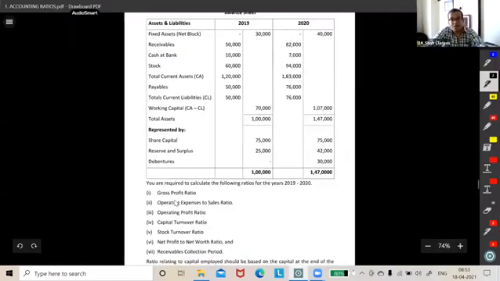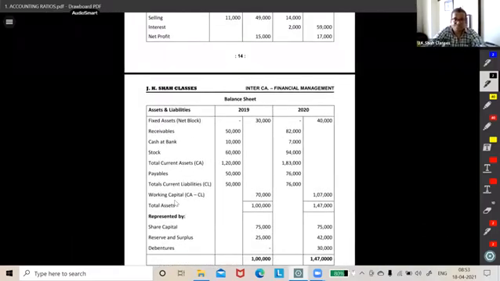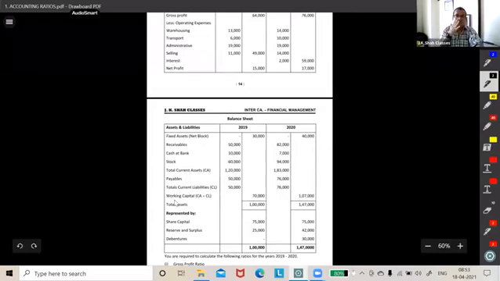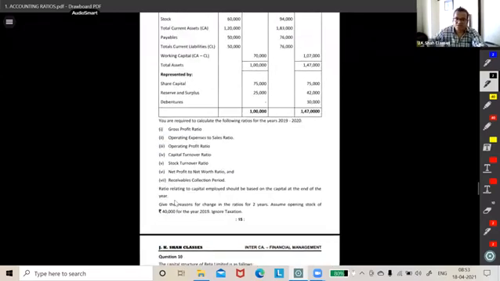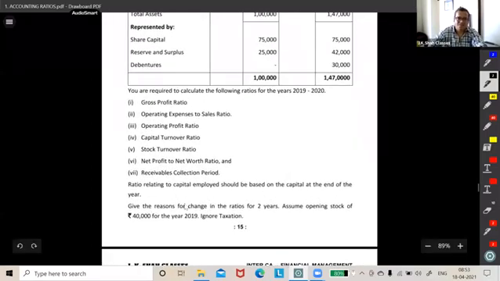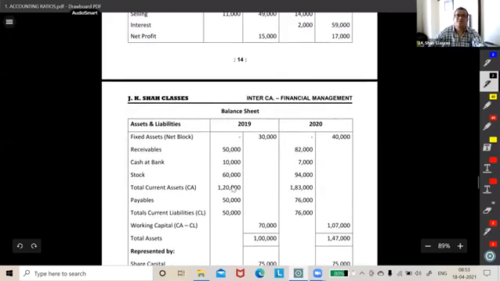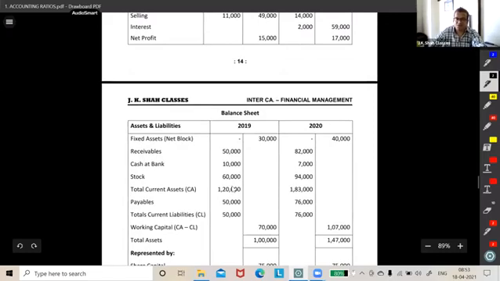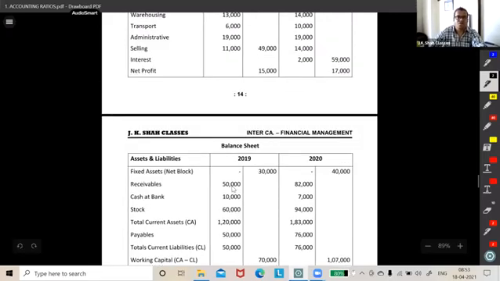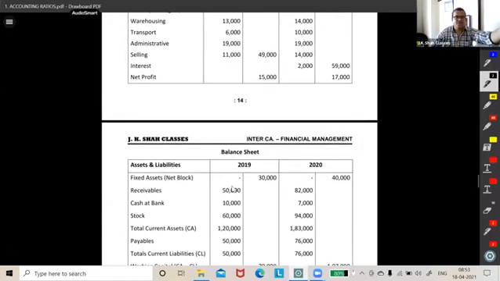People, listen. This question. I'm going to ask you to complete and write all these, calculate all these answers. And then we will give some basic reasons. So we will quickly go through the sum. Here, basically, it's all about calculating the ratios. It's a very bland question, but a lot of things are given to you.